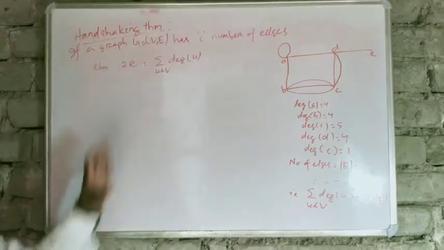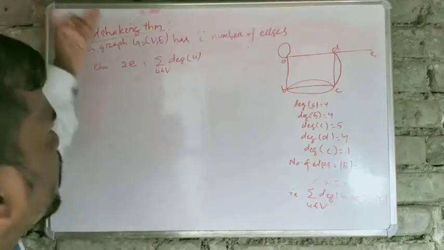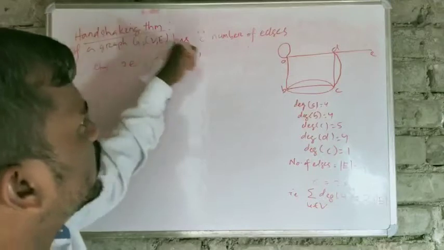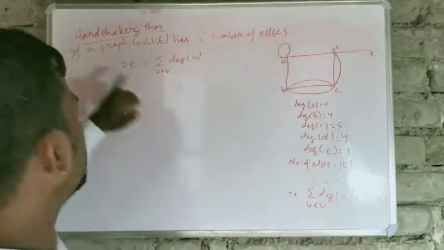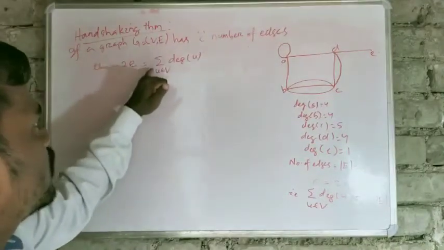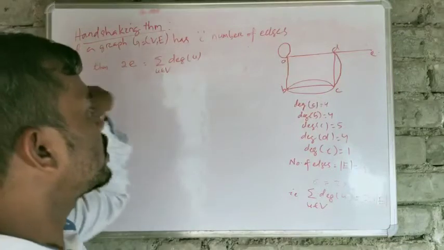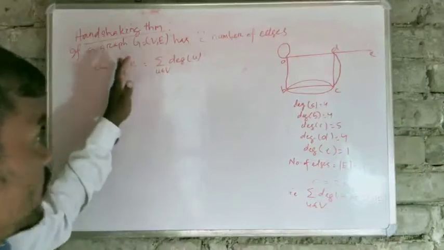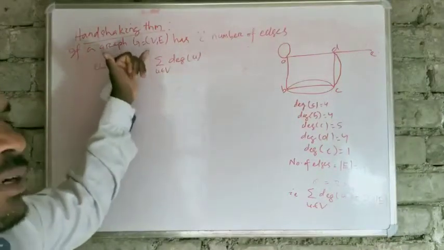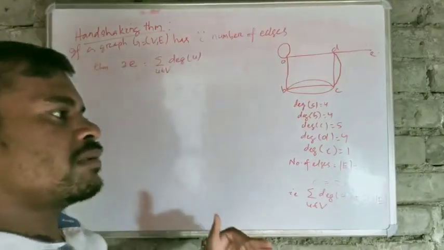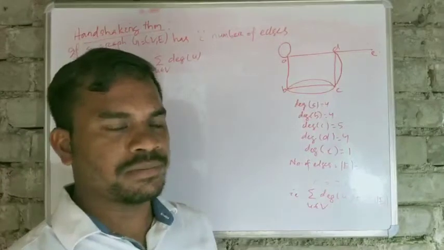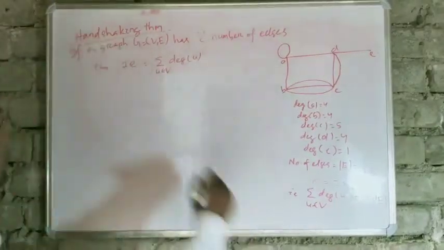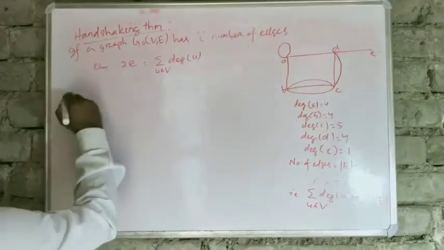Now you have your handshaking theorem. If a graph G equal to (V, E) has E number of edges, then 2 into E is equal to the summation of degree of u, where u belongs to the vertex set. That means twice the number of edges is equal to the summation of degrees of its vertices. Now we will do a problem.